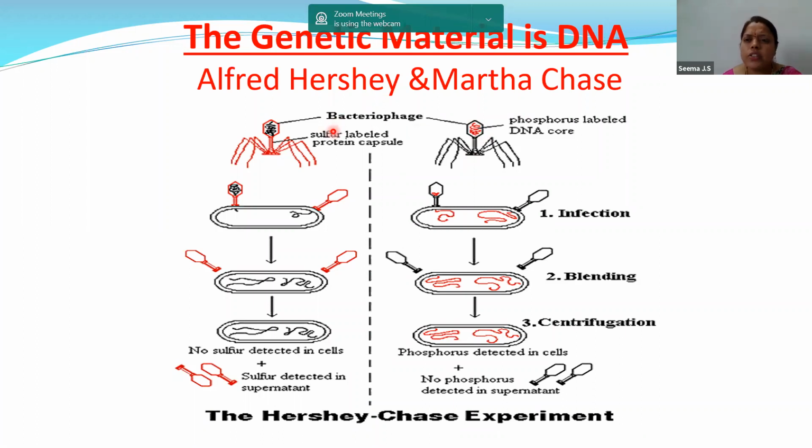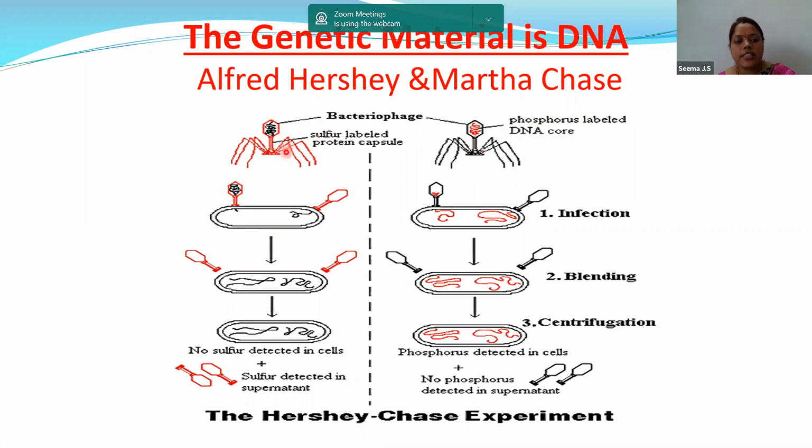The point you should understand is that proteins can absorb sulfur, whereas DNA can absorb phosphorus, because in the structure of DNA we have discussed there is a phosphate group, a nitrogenous base and a sugar. So a phosphate is present, and phosphate is absorbed by the DNA. That is one simple concept you can keep in mind.